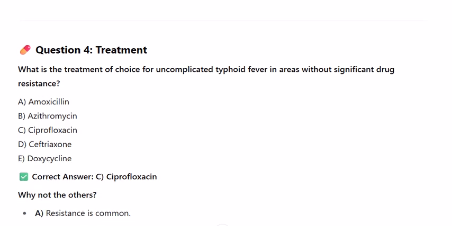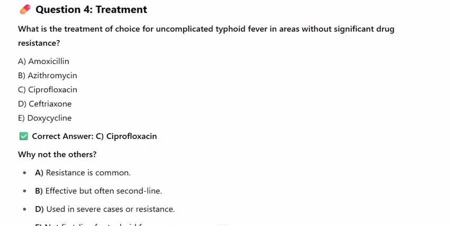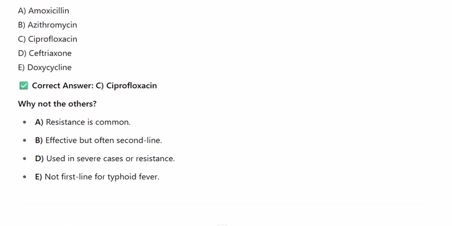Question 4. Treatment. What is the treatment of choice for uncomplicated typhoid fever in areas without significant drug resistance? A. Amoxicillin. B. Azithromycin. C. Ciprofloxacin. D. Ceftriaxone. E. Doxycycline. Correct answer C. Ciprofloxacin. Why not the others? A. Resistance is common. B. Effective but often second line. D. Used in severe cases or resistance. E. Not first line for typhoid fever.